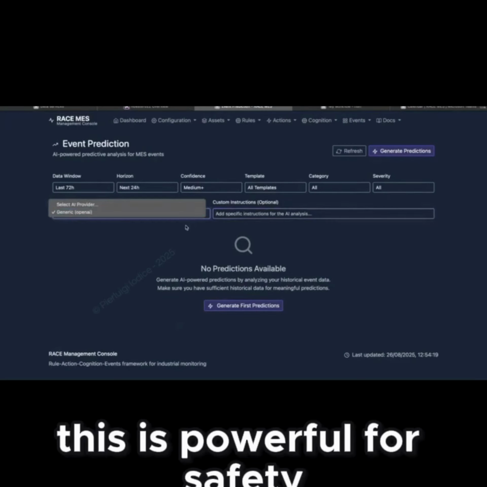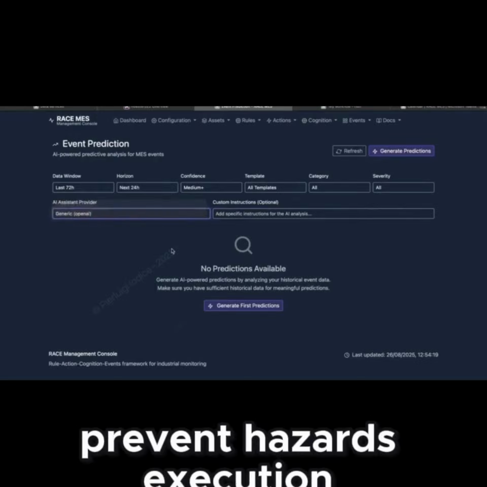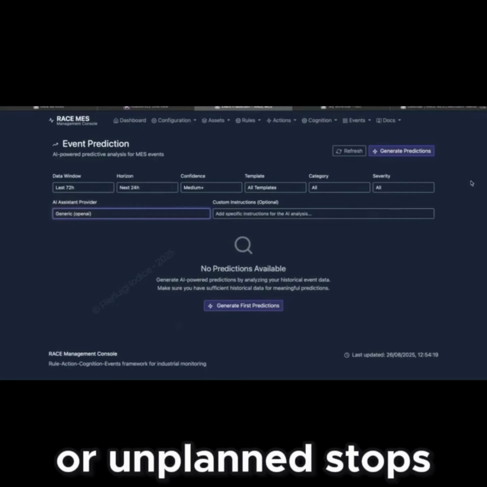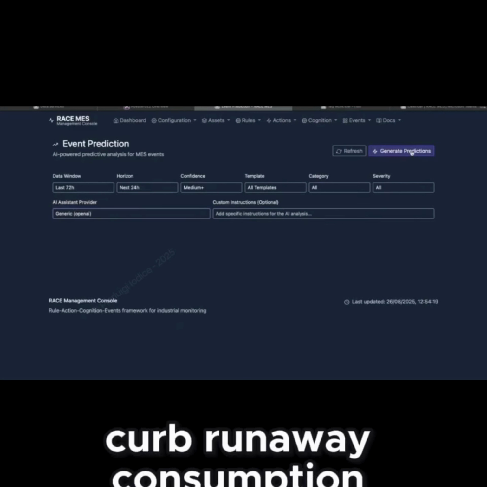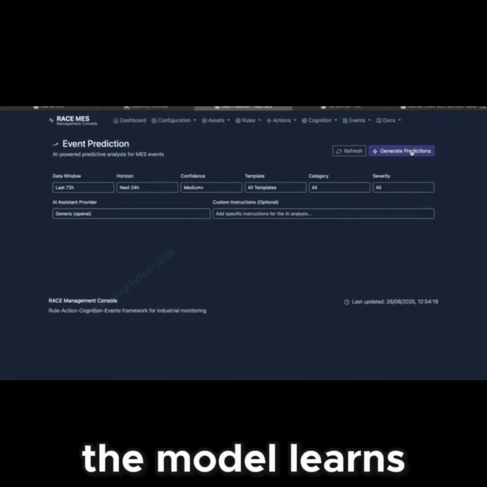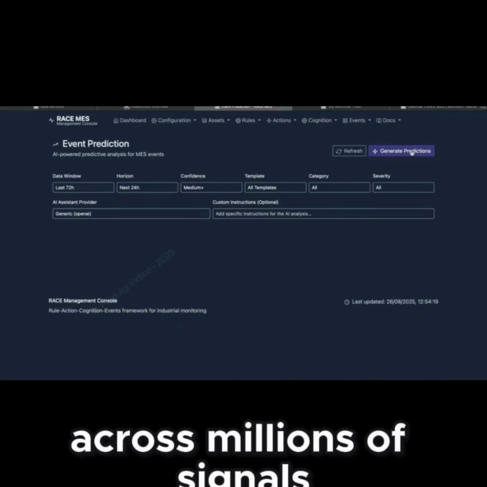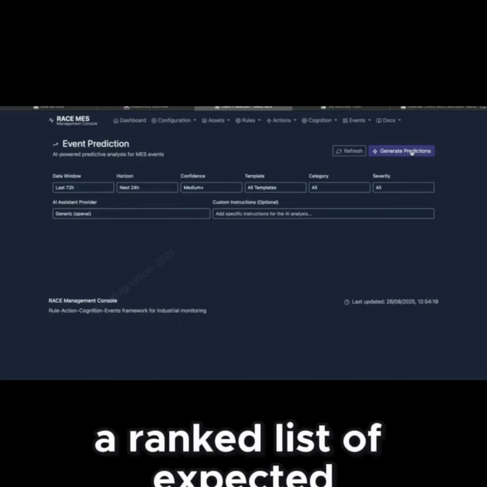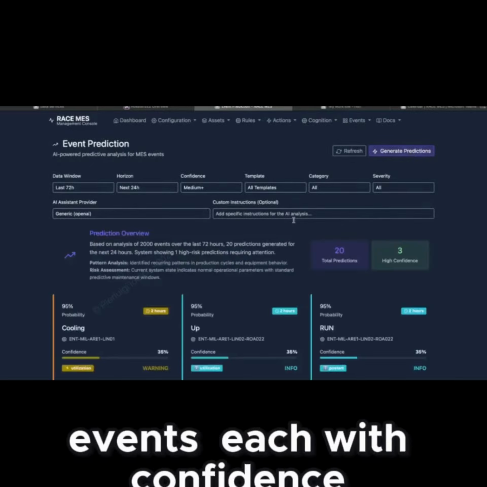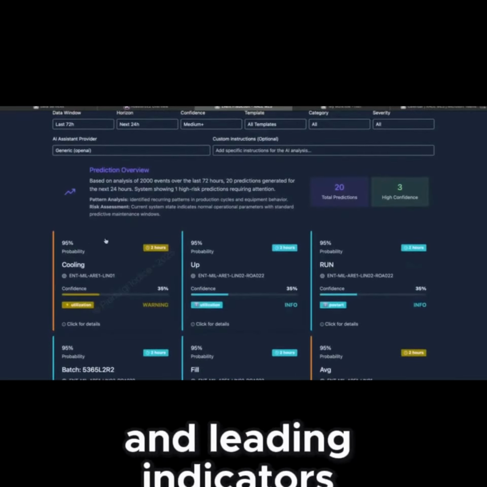This is powerful for safety, to prevent hazards; execution, to avoid scrap or unplanned stops; and energy, to curb runaway consumption. The model learns recurring patterns across millions of signals and events, then outputs a ranked list of expected events, each with confidence, time to hit, and leading indicators.